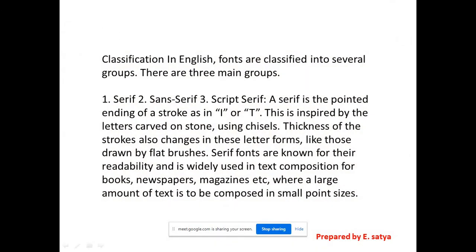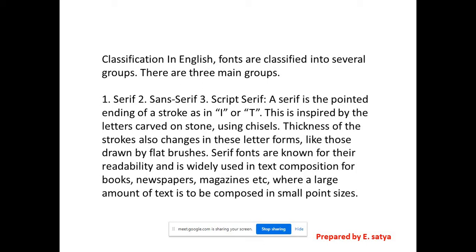And here, classification: in English, fonts are classified into several groups. There are three main groups. One is serifs, second sans serifs, and third script. A serif is the pointed ending of a stroke, as in L, R, T. This is inspired by the letters carved on stone using chisels.